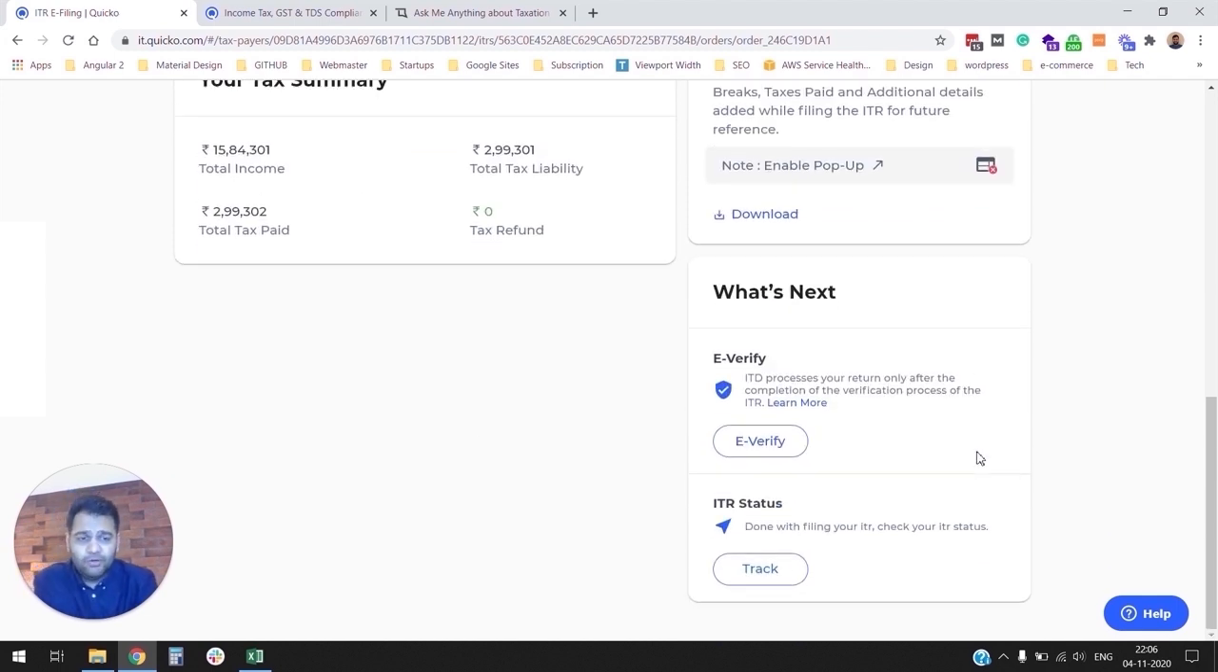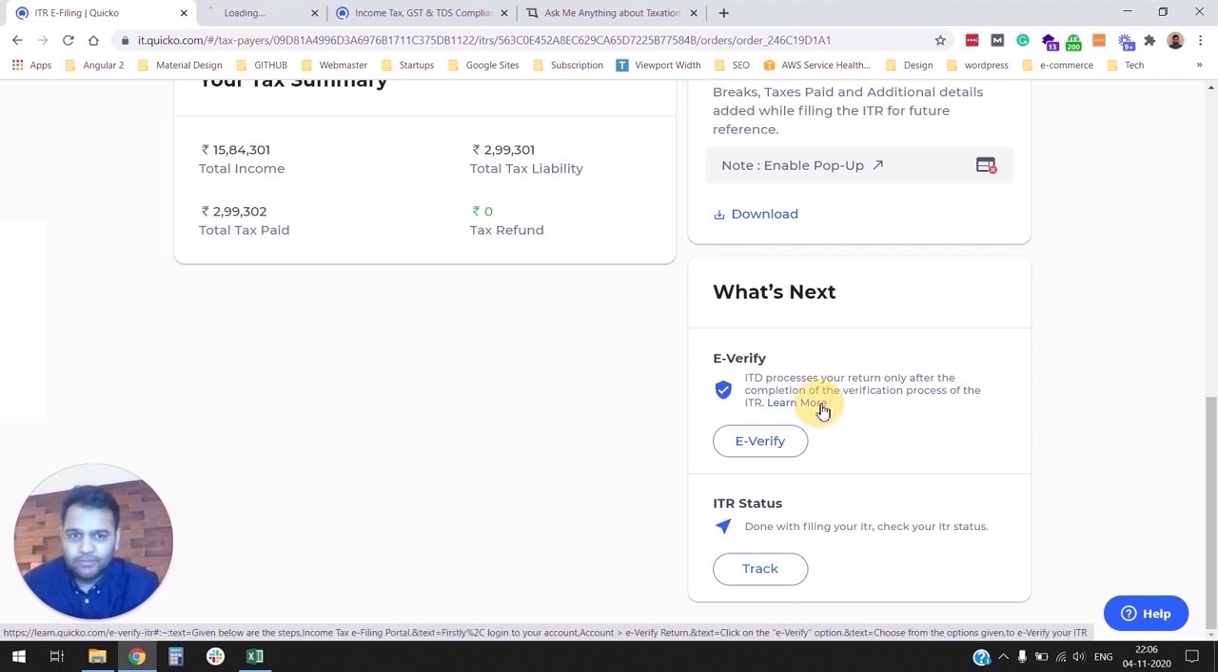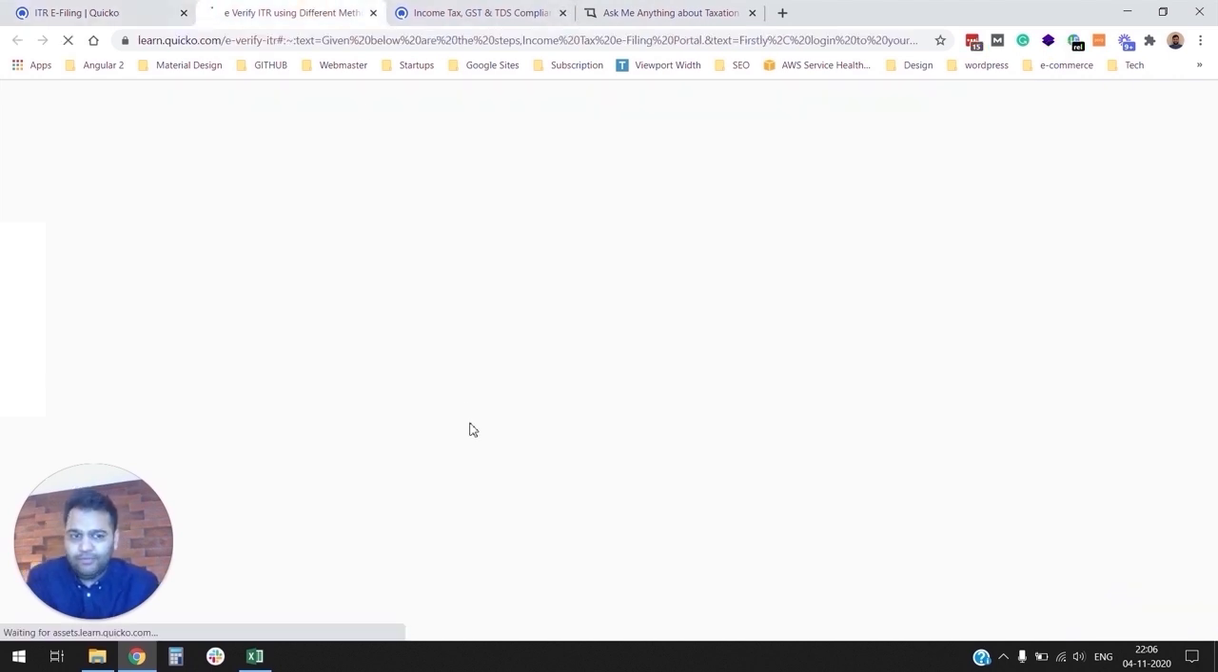Most importantly, guys, a lot of people think filing income tax return is end of it, which it is not, right? So once you file your income tax return, you need to e-verify your income tax return. So pay attention to this what's next section. There's a great article that Team Quicko has written that explains all the different ways you can e-verify your income tax return.